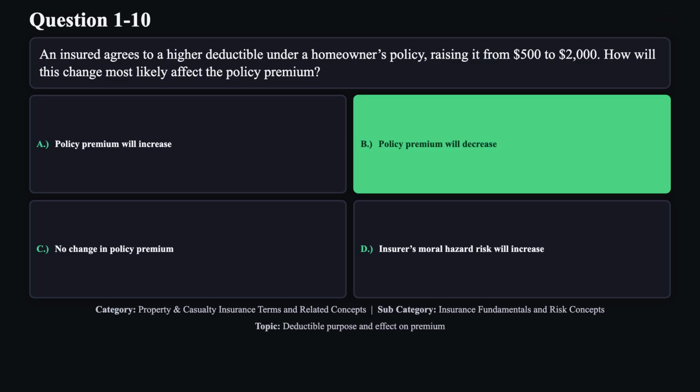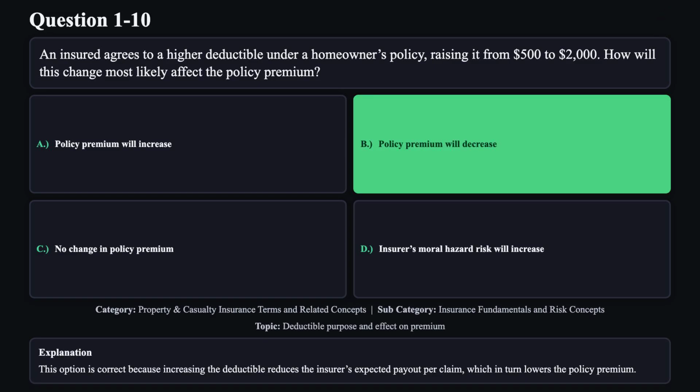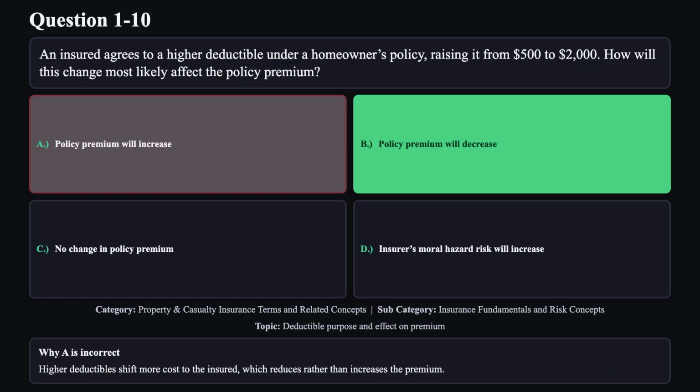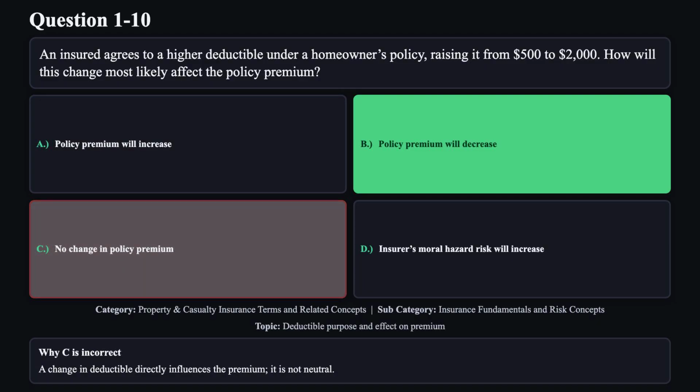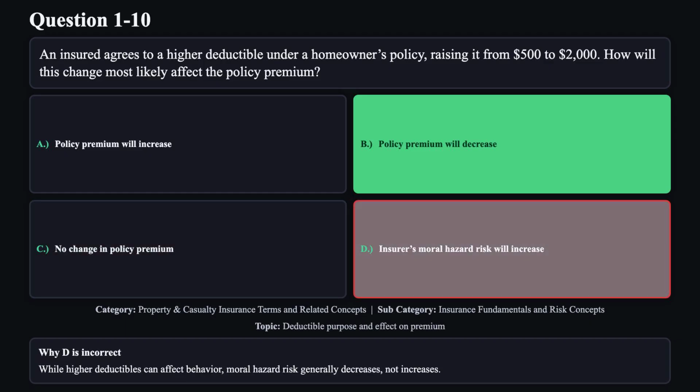The correct answer is B. This option is correct because increasing the deductible reduces the insurer's expected payout per claim, which in turn lowers the policy premium. Reason A is not correct. Higher deductibles shift more cost to the insured, which reduces rather than increases the premium. Reason C is not correct. A change in deductible directly influences the premium. It is not neutral. Reason D is not correct. While higher deductibles can affect behavior, moral hazard risk generally decreases, not increases.